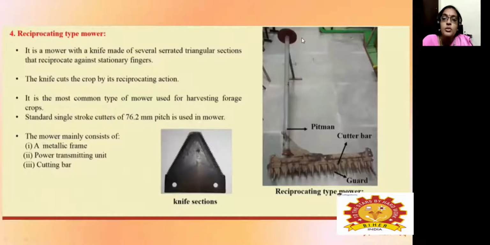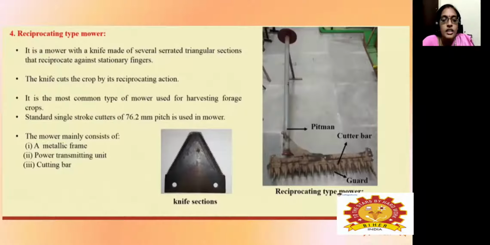It moves with to and fro motion, and it is the most common type of mower used for harvesting forage crops. The standard pitch means the movement of these blades, and a 76.2 mm pitch is used in the case of a mower.